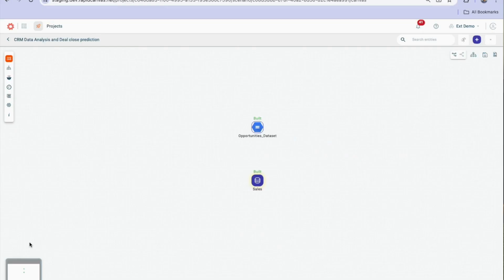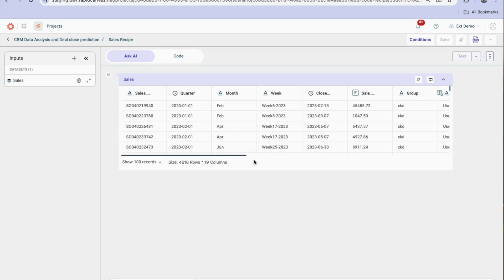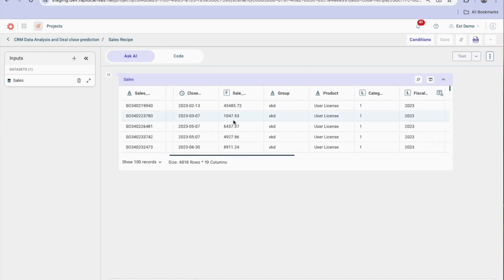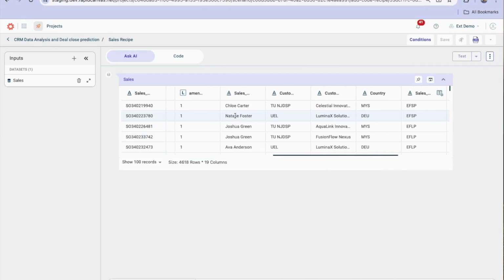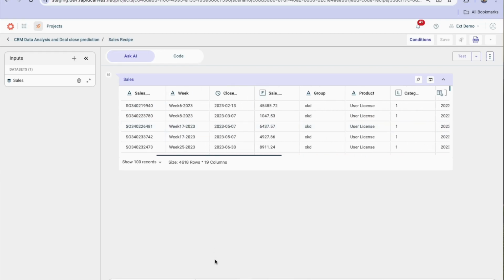I've connected RapidCanvas to my CRM and pulled in two datasets, one for opportunities and one for sales. We're going to explore the sales dataset using AskAI, which provides a conversational interface. You can see the contents of the data. It's got salespeople, the date of the deals, the size of the deals, and so on. So I can start interrogating that data with a conversational interface just by asking plain text questions.